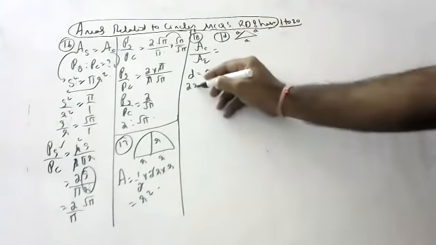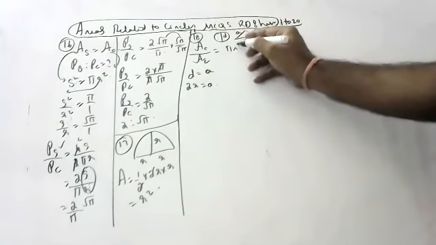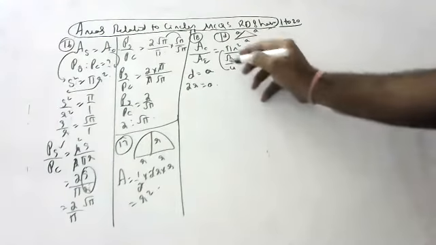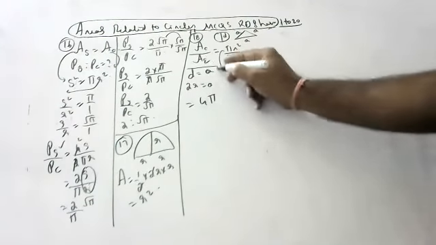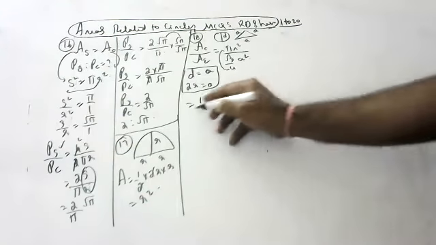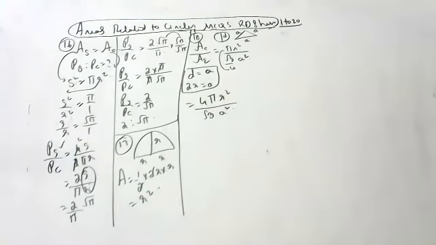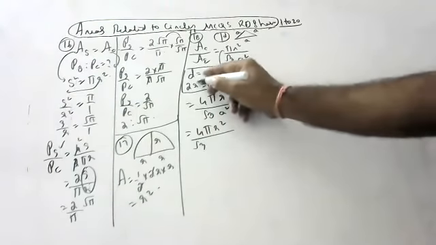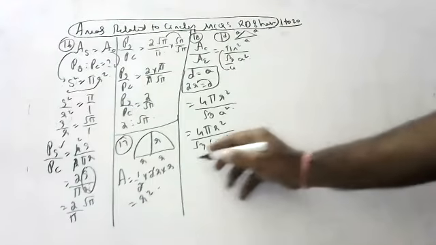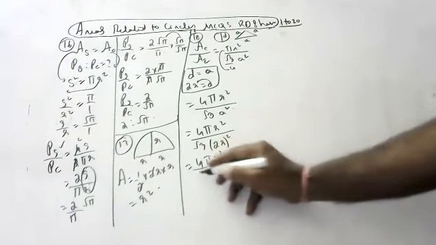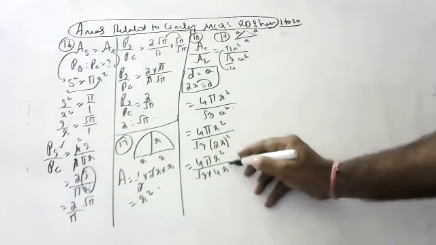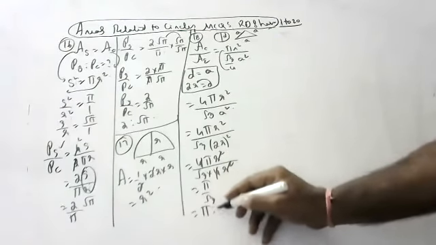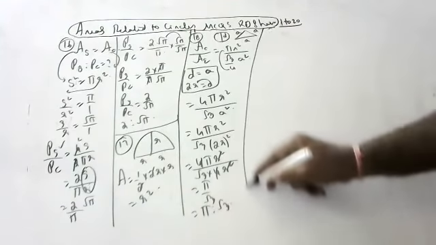Okay, so diameter means 2r, equal to a. Area of circle formula, what, children? Pi r square. Area of equilateral triangle is root 3 by 4 a square. So 4 pi r square by root 3 a square. So children, instead of a, I will write 2r. 2r whole square. So 4 pi r square by root 3 into 4 r square. 4 r square, 4 r square cancel. Pi by root 3, that is pi is to root 3. That's it, children. Like this you have to do, children.